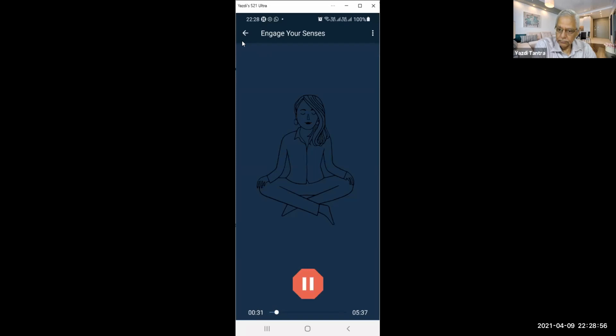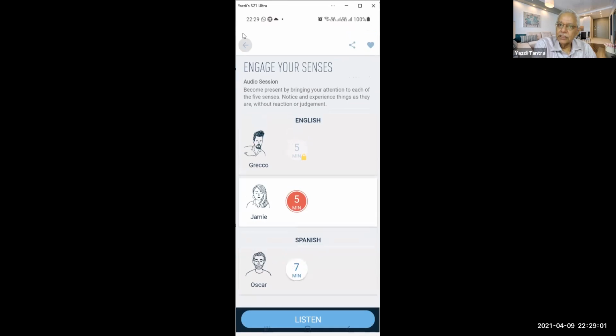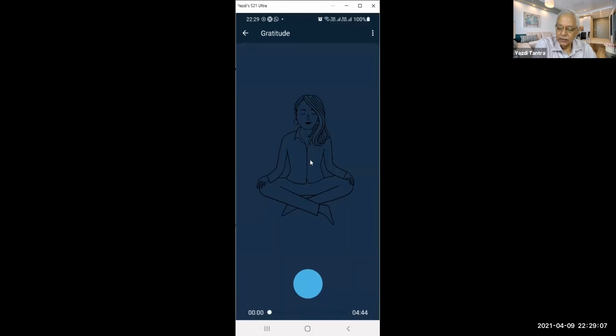Choose one thing and look at it carefully. So there are many sessions like this. You can pick gratitude, for example, and you can say, okay, I want to. Gratitude.